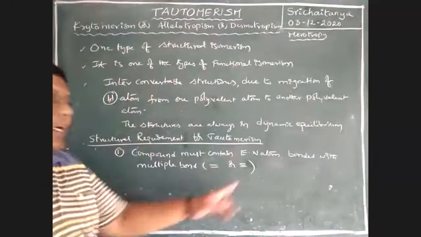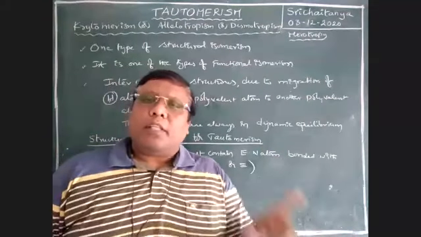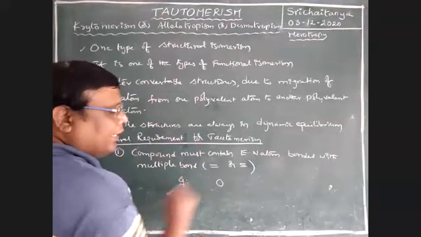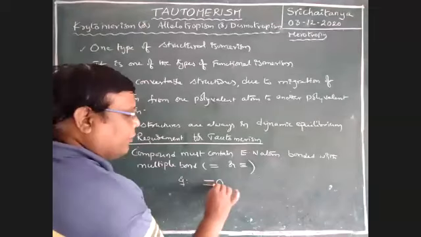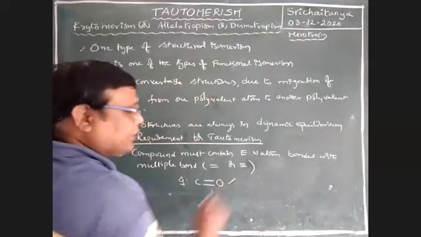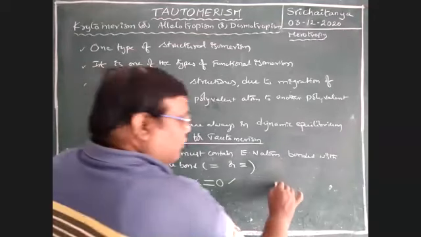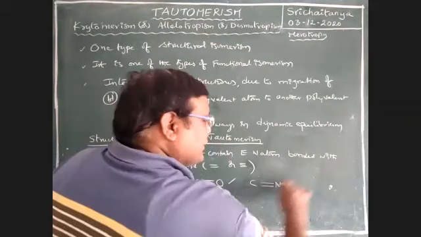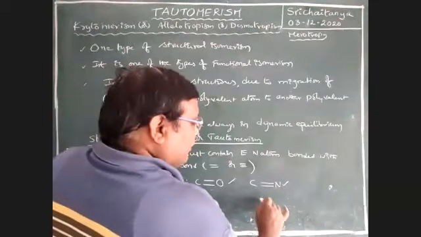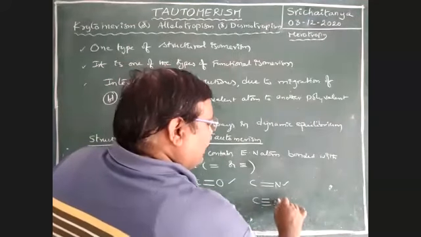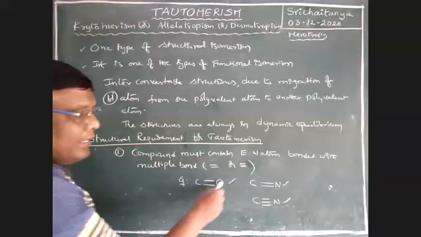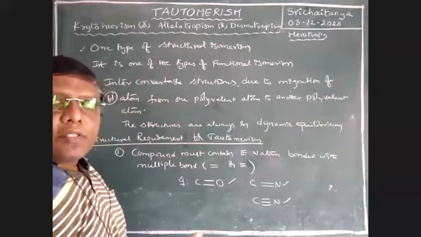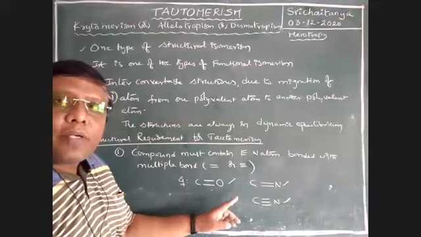That means the electronegative element must exist with a double bond or triple bond in that compound. For example, oxygen double bonded with carbon, this is accepted. Next, nitrogen double bonded with carbon, possible and accepted. Next, nitrogen triple bonded with nitrogen, accepted. Highly electronegative elements bonded with double or triple bonds.